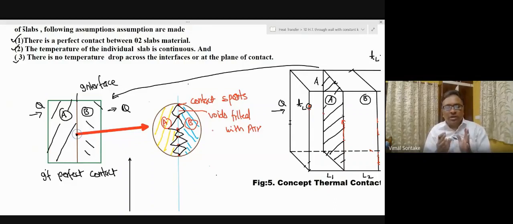This thermal contact resistance generated at the interface offers tremendous resistance to the heat flow. And as a result of this, temperature drop takes place at the interface.